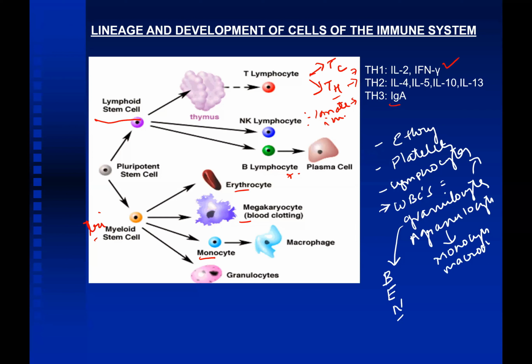That is known as humoral immunity or antibody mediated immunity. Okay. So these are the lymphoid stem cells. Monocytes give rise to the macrophage, and granulocytes are basophils, eosinophils, and neutrophils.